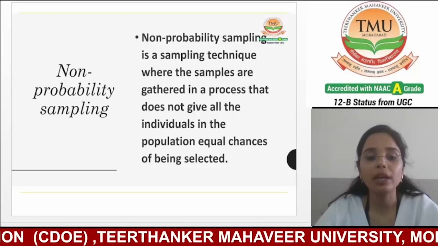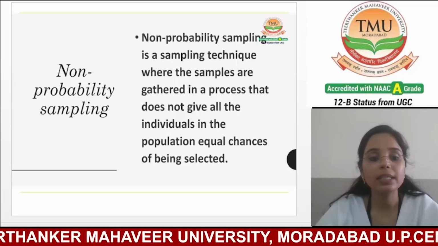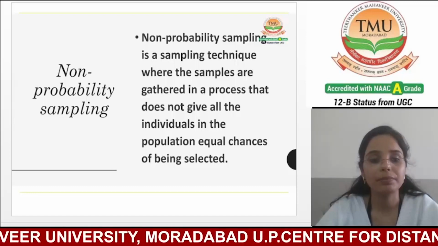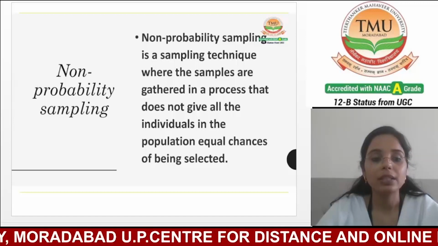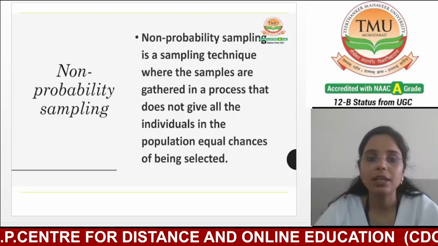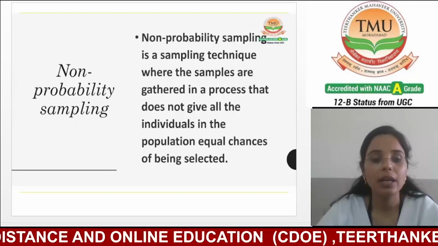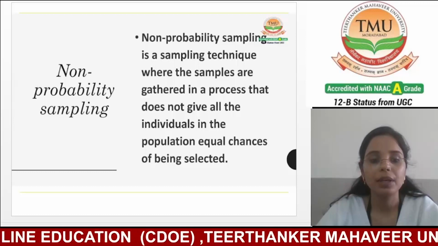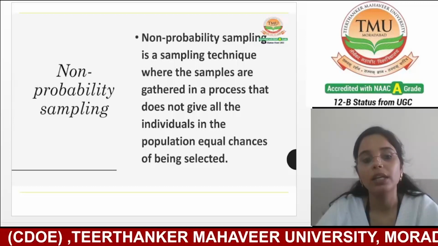Researchers should be aware of the potential limitations and bias when using non-probability sampling methods, and also consider alternative methods if possible. Overall, non-probability sampling provides a flexible and efficient way to collect data, but requires careful consideration of its limitations.